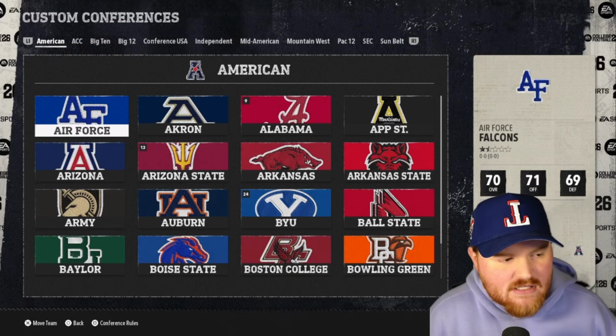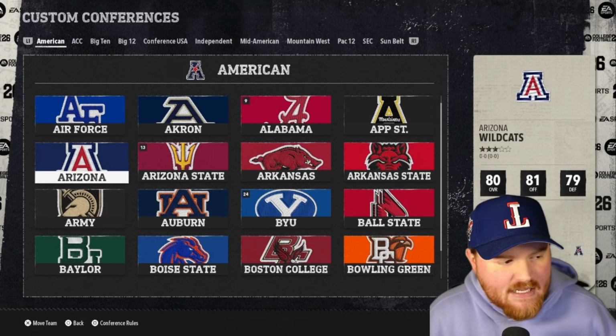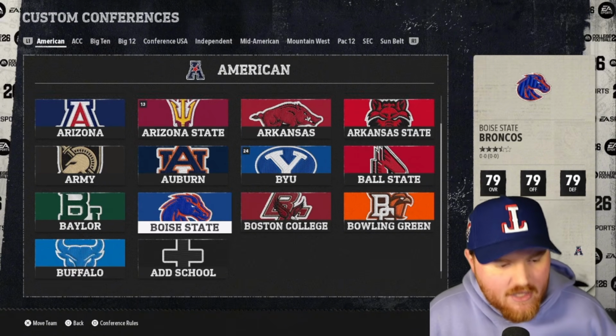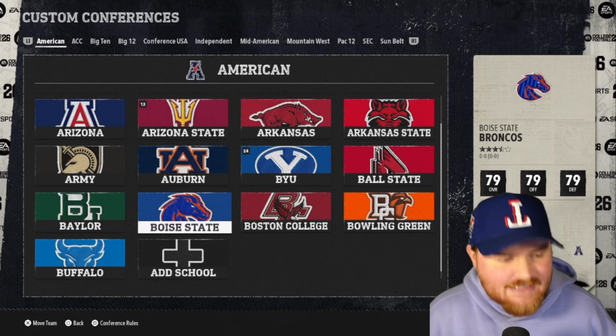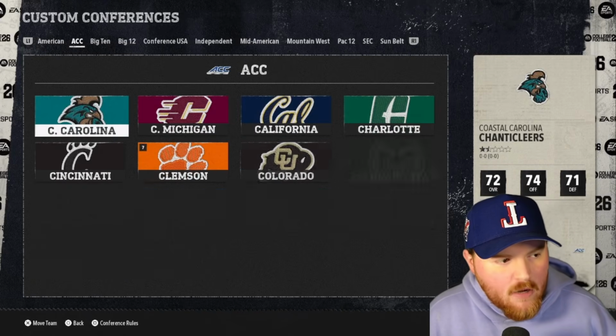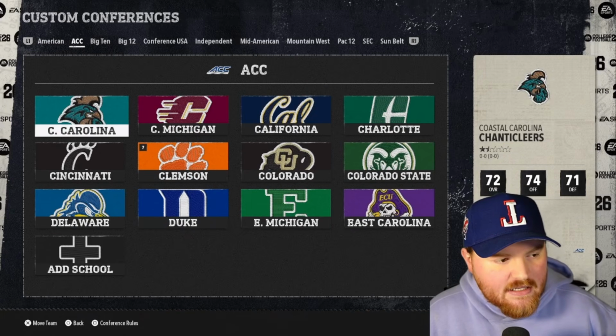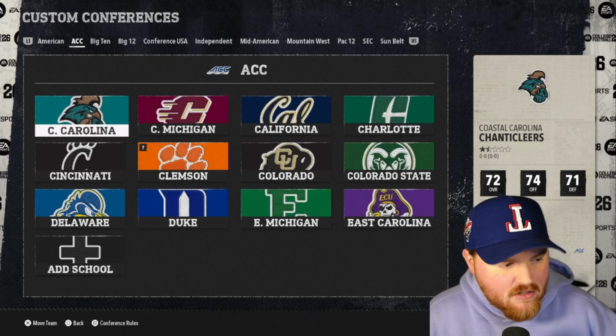The American is Air Force, Akron, Alabama, App State, Arizona, Arizona State, Arkansas, Arkansas State, Army, Auburn, BYU, Ball State, Baylor, Boise State, Boston College, Bowling Green, and Buffalo. The ACC is the C, D, and E conference: Coastal Carolina, Central Michigan, Cal, Charlotte, Cincinnati, Clemson, Colorado, Colorado State, Delaware, Duke, Eastern Michigan, and East Carolina.